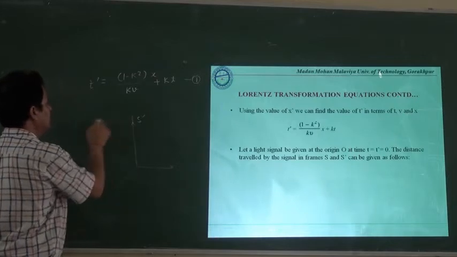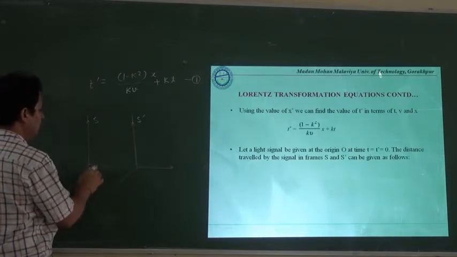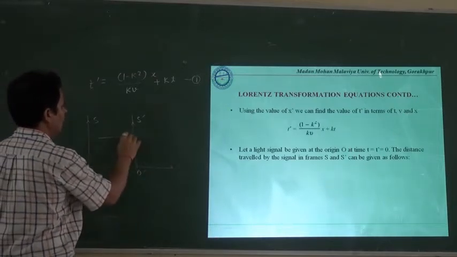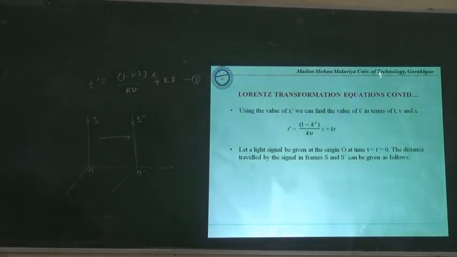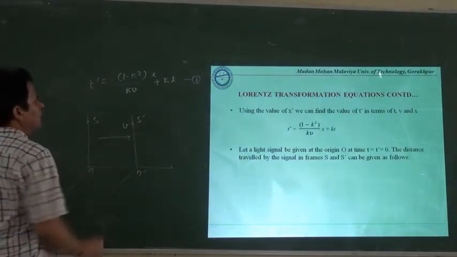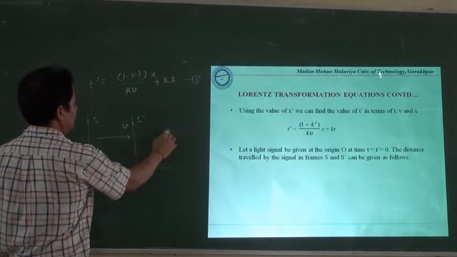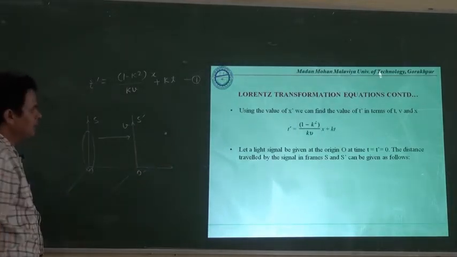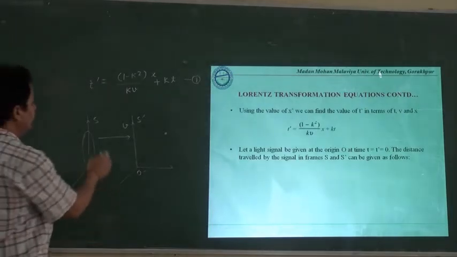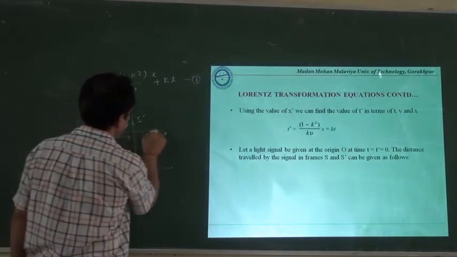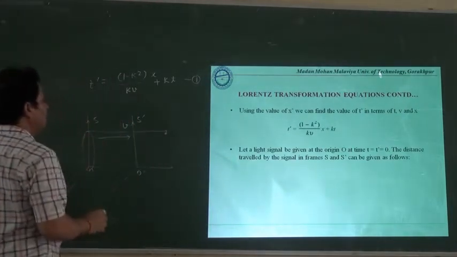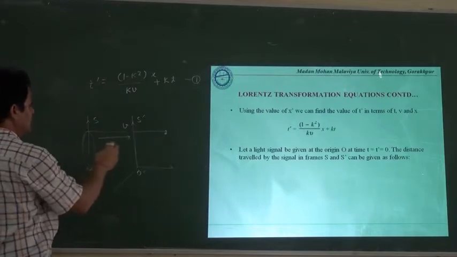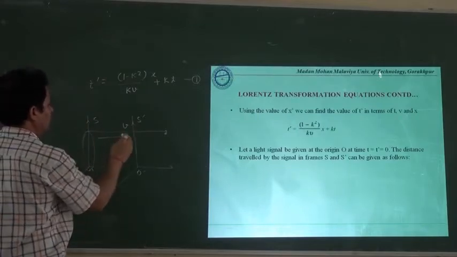This s dash is moving with a constant velocity v with respect to frame of reference s. Now for example we have this point, and we have a flash of light here. If light is moving in this direction and it is reaching here, then this will be the x distance that will be observed by the observer O.